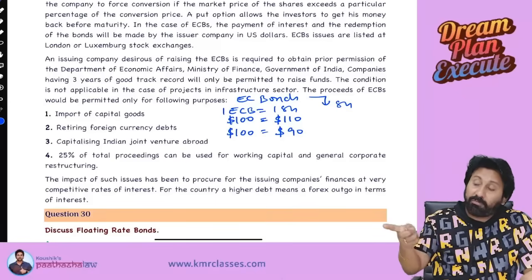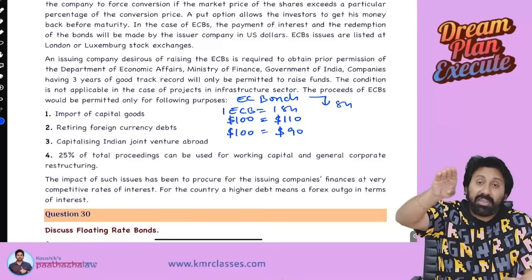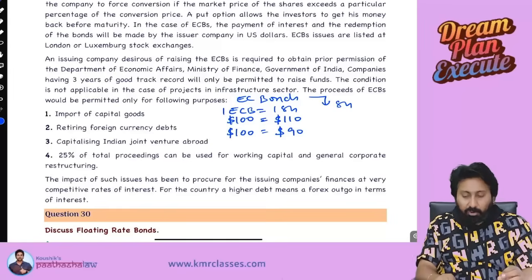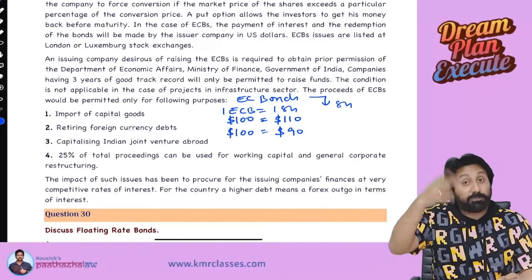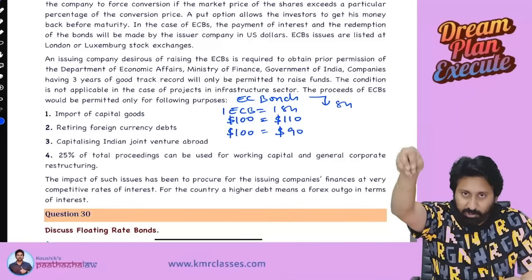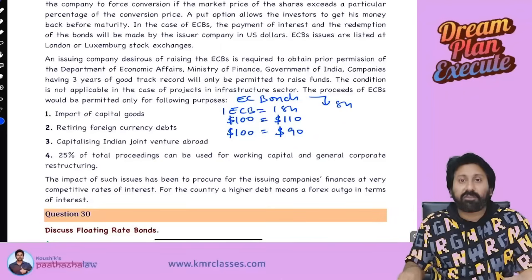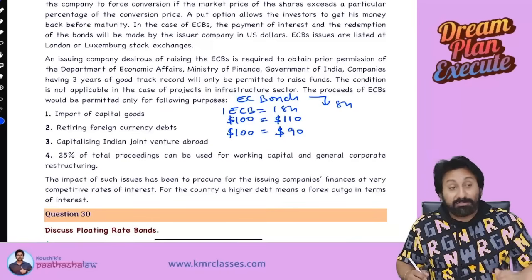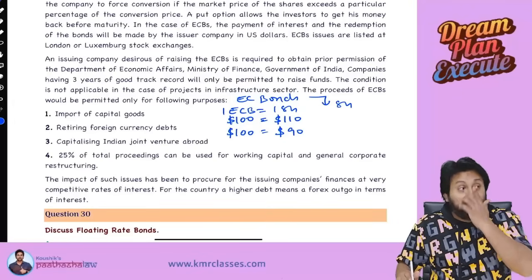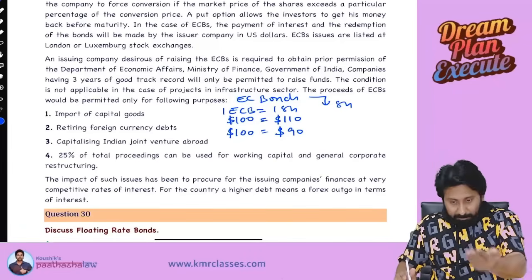After some lock-in period, investors outside India can do two things. They can tell the company, take the bond and give my money back. At that time, $100 will come. Or you have an option to convert. Option to convert means you will put in that particular Euro convertible bond and ask the company, I want a share for that, because the share price is 110. With a $100 bond, I can acquire a $110 share. So I'm getting $10 extra. Therefore, I will call the company and ask, give me the share.